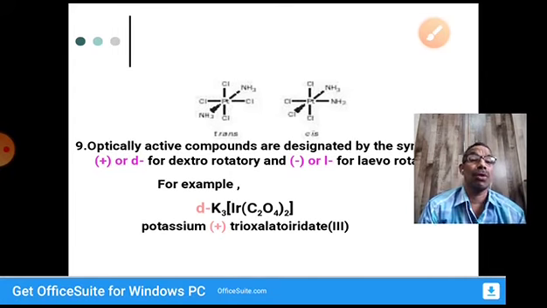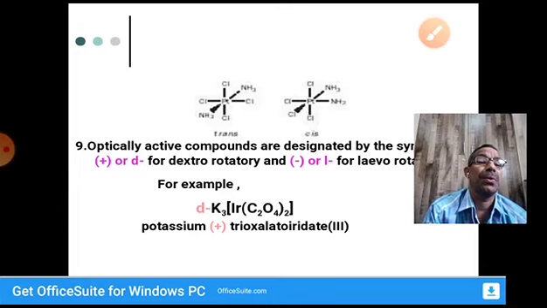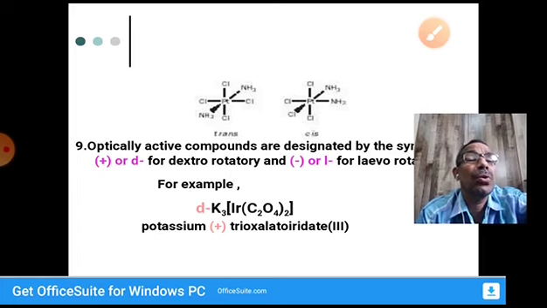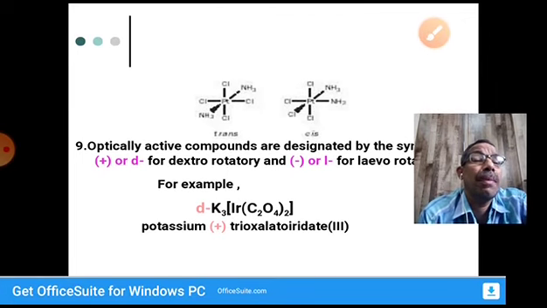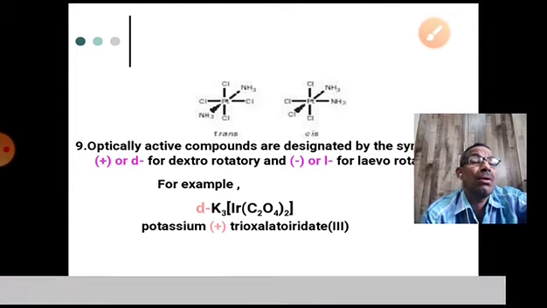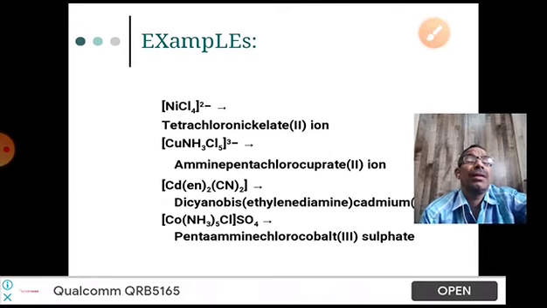So the name of the compound is potassium dextro-trioxalatoiridate(III). As per the ninth rule, we have to mention plus or minus in the brackets, or dextro or levo, in the name of the coordination compound to show what type of optical isomer this compound is.